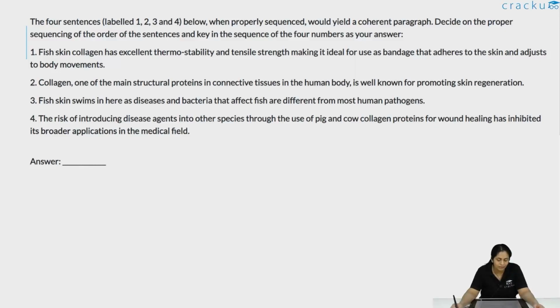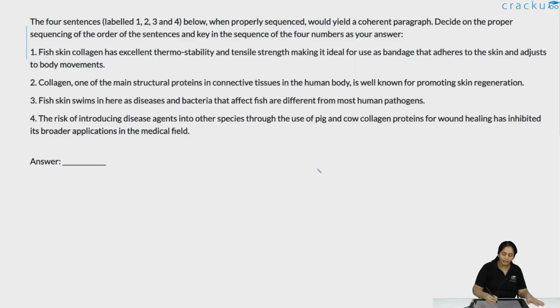Collagen, one of the main structural proteins in connective tissue in the human body, is well known for promoting skin regeneration. Fish skin comes in here as diseases and bacteria that can affect fish are different from most human pathogens. The risk of introducing disease agents into other species through the use of pig and cow collagen proteins for wound healing has inhibited its broader application in the medical field.